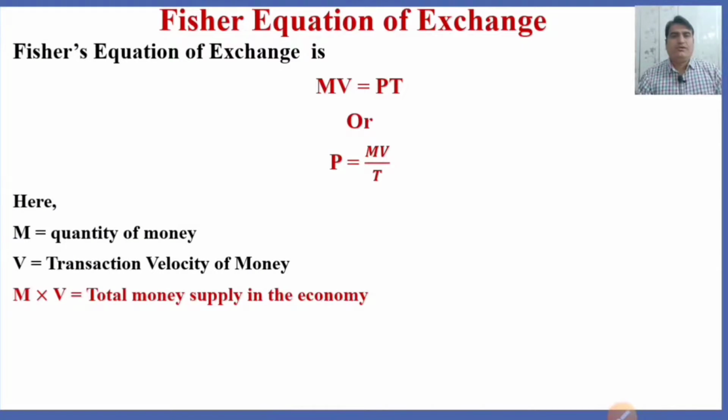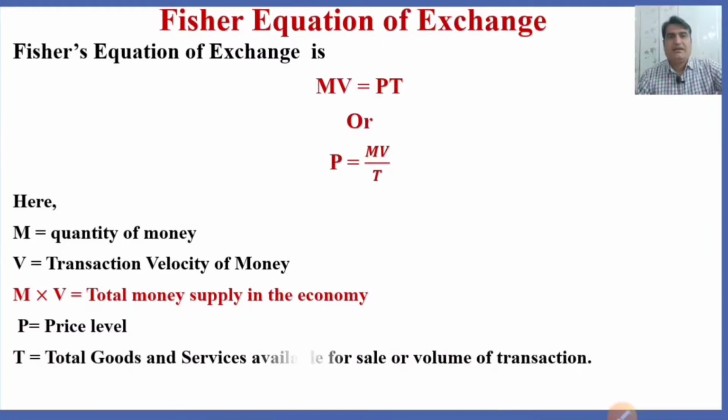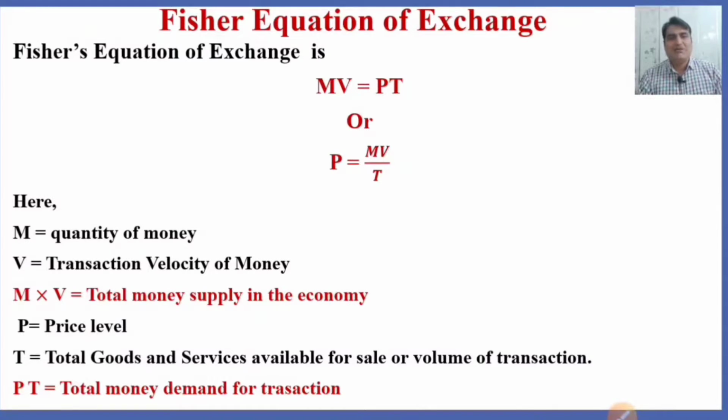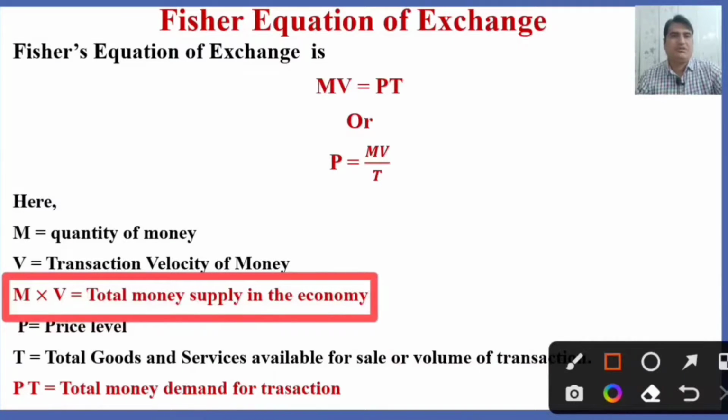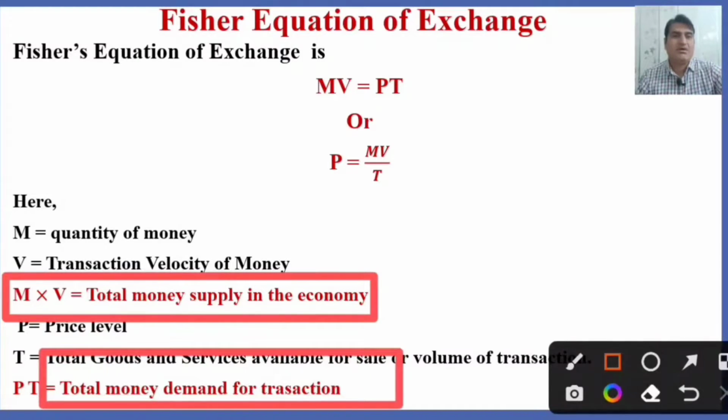So M into V equals the total money supply in the economy, whereas P is the price level and T is the number of total goods and services available for sale, or the volume of transactions, and PT is the total money demand for transactions. MV is equal to PT. It means the money supply is equal to the money demand.